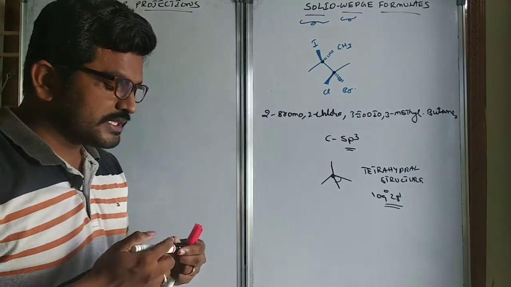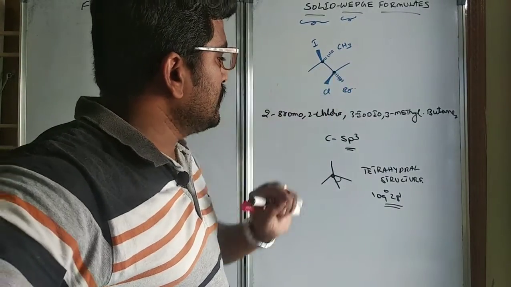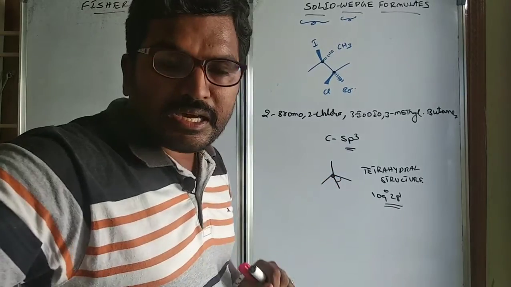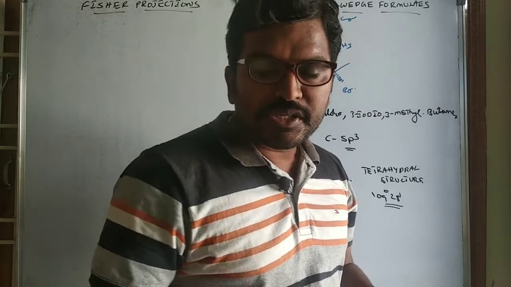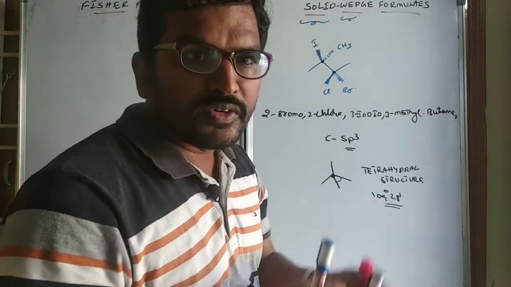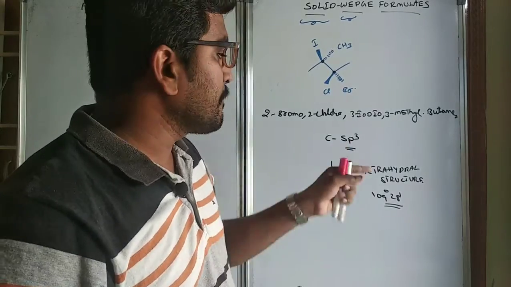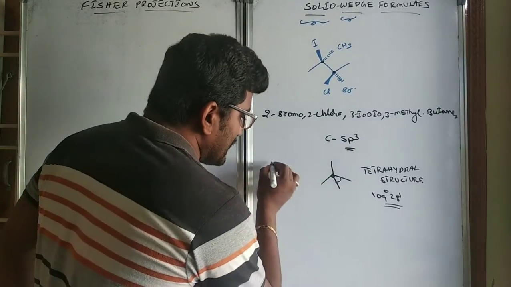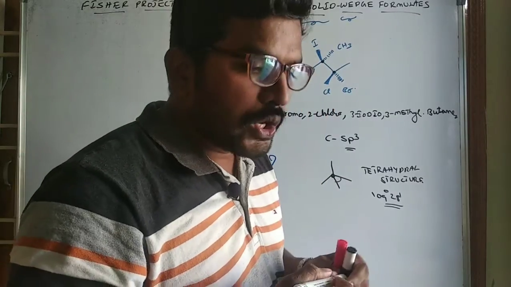Always we will be using solid wedge formulas only for sp3 carbon atoms. If it is sp2 hybridization, there is no chance for that kind of representation. So basically the point is how to see the compound. That's what we should know.